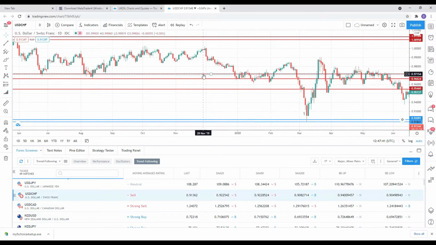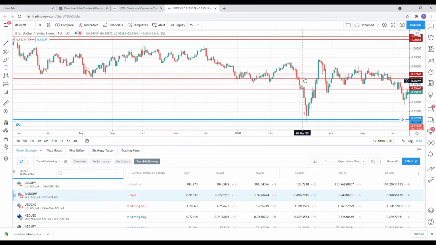So we see here, this range is an area of support. The price of the asset went down, it consolidated around support, it went up, it breaks support. Now, it breaks support, yes. I could have entered a trade right here, but I would not enter a trade right here.